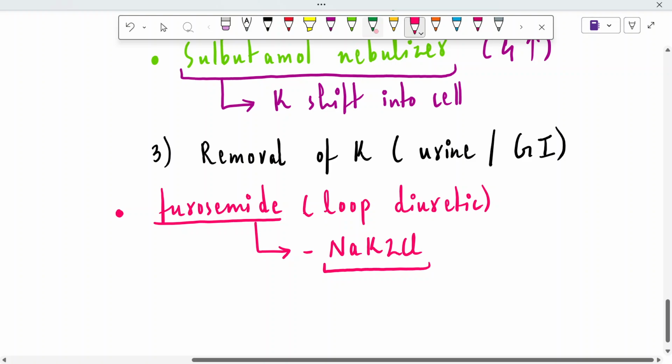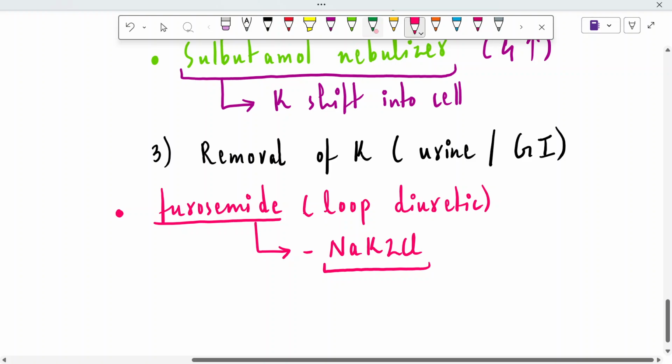The second molecule that aids is sodium polystyrene sulfonate, and it is a resin that will cause fecal loss of potassium.